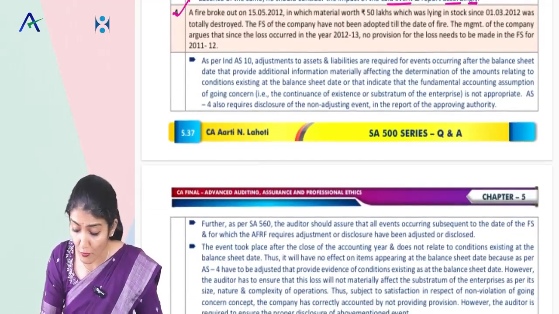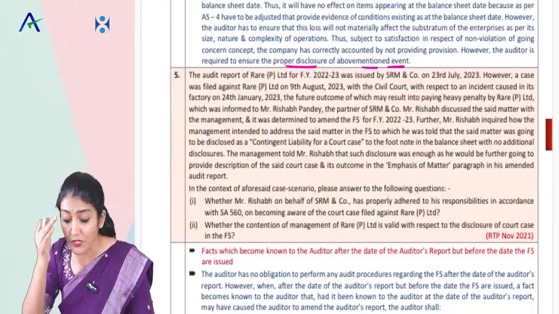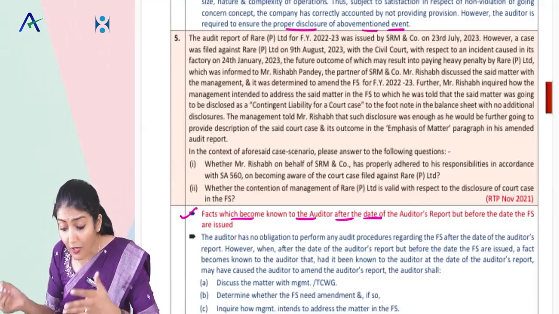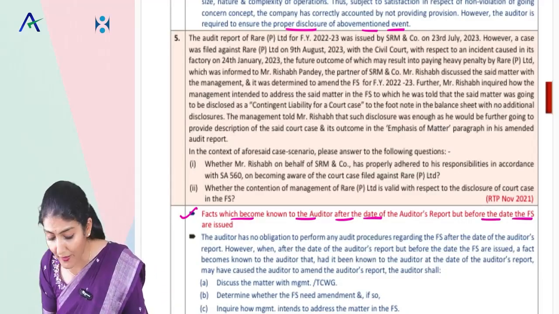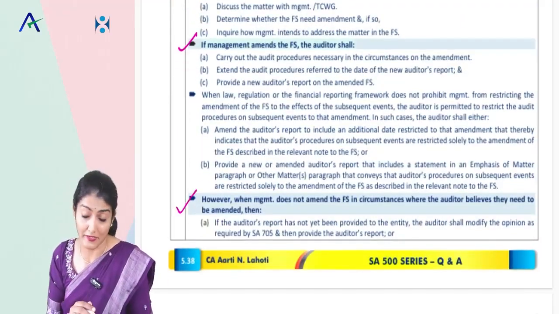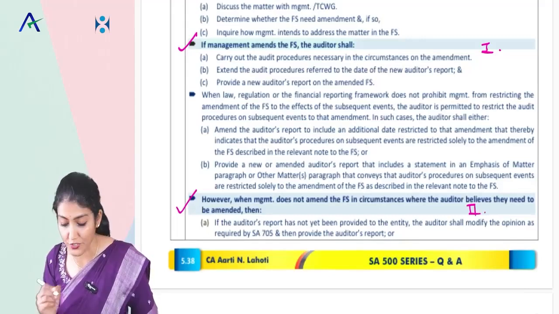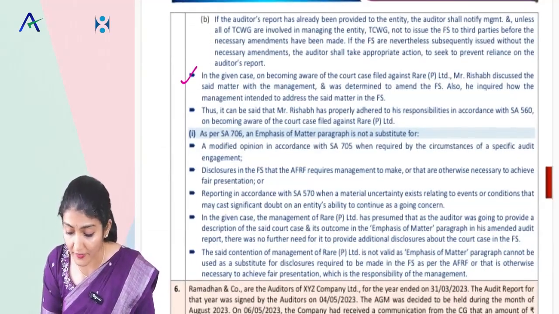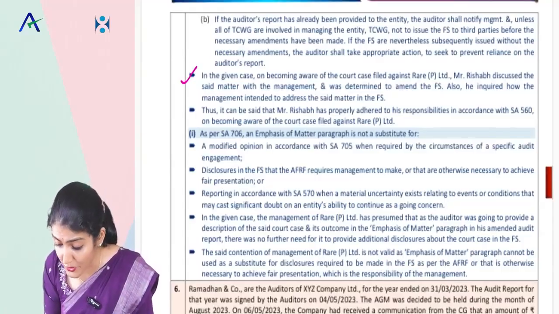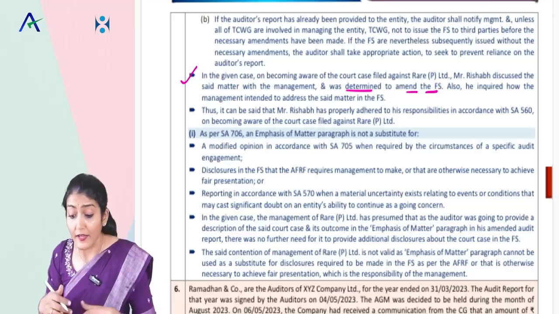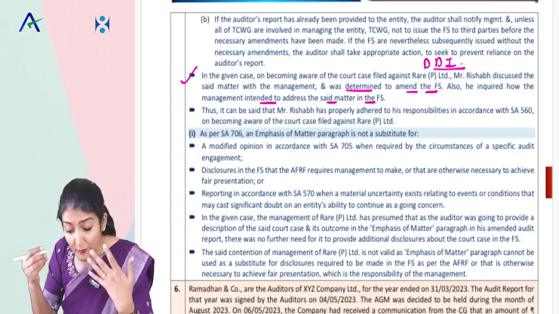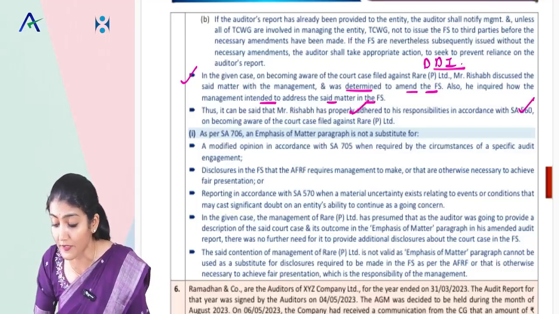And then a fire occurred, that is a non-adjusting event, so only proper disclosure of the aforementioned event. And then the question regarding the facts which become known to the auditor after the date of the audit report but before the financial statements are issued, and management agrees to amend and management does not agree to amend. Right, so we are talking about situation 1 and situation 2. So you write down 1, 2, then in the given case: on becoming aware of the court case filed against RARE, Mr. Rishabh discussed the matter with the management, determined to amend the financial statements, and inquired as to how management intends to address the said matter. So DDI. Thus, it can be said that Rishabh has properly adhered to his responsibilities of 560.